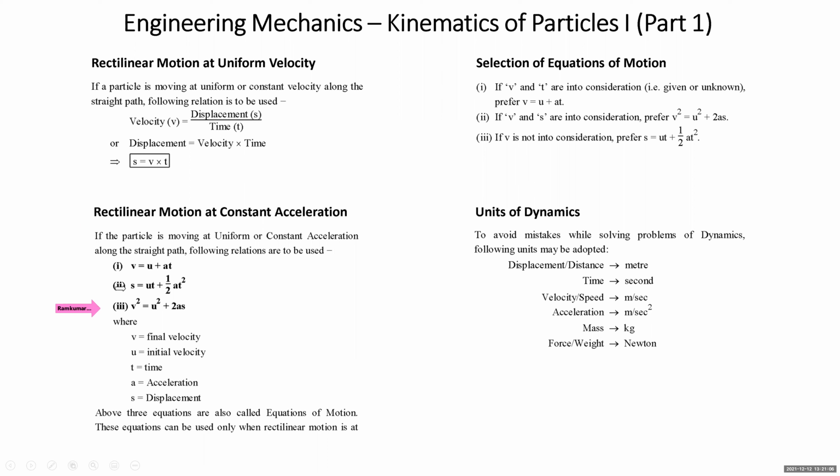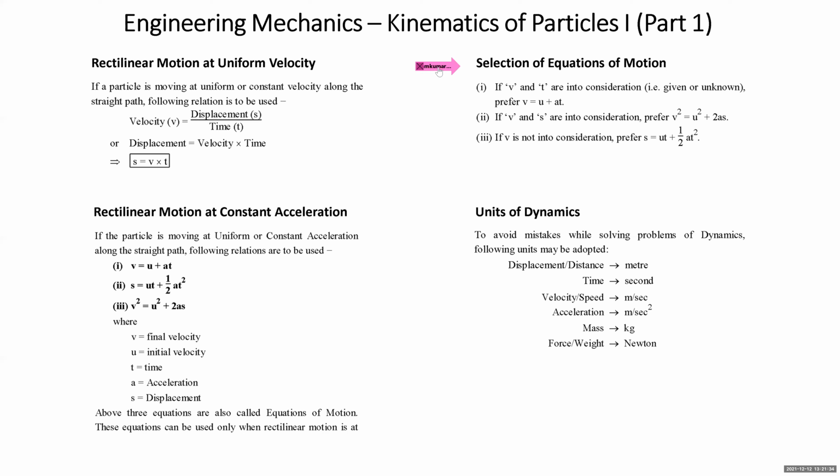With usual notations, V is final velocity, U is initial velocity, T is time, A is acceleration, and S is displacement. Mind it that it is displacement. It may be equal to distance or may not be equal to distance. So in basic equations, S stands for displacement. All right. Now, students, this part which I'm talking about now is very, very important because many students are